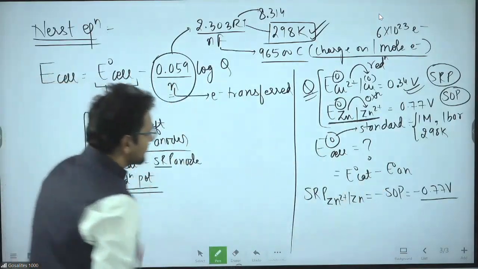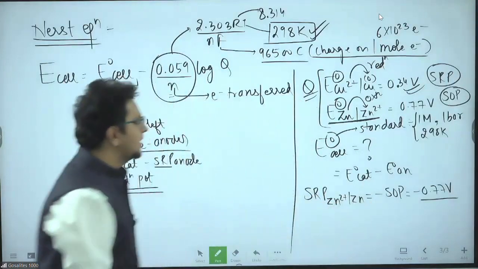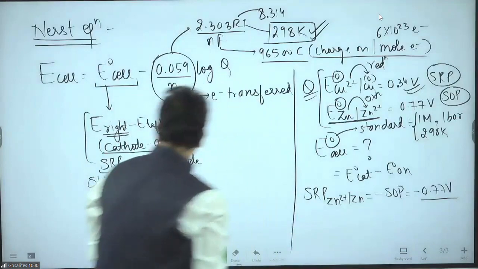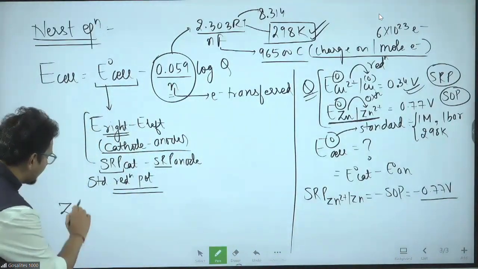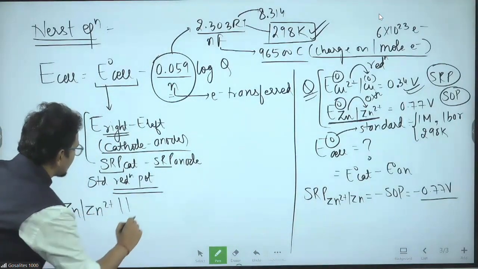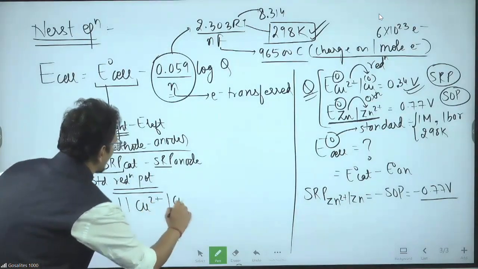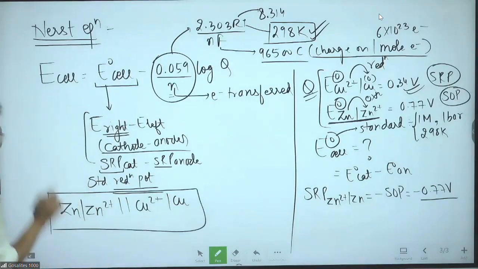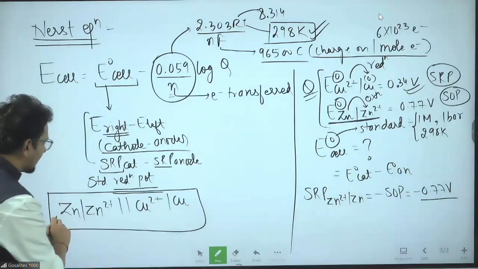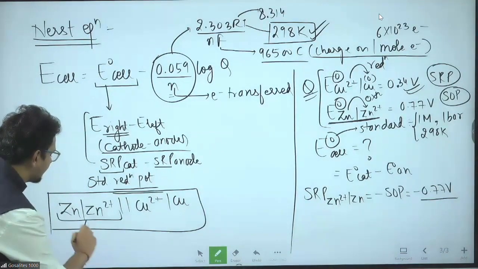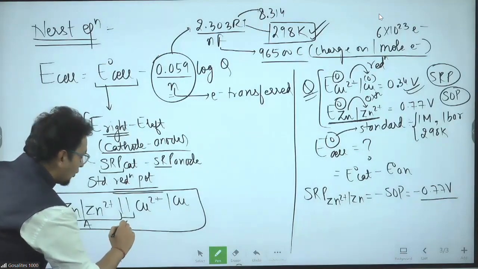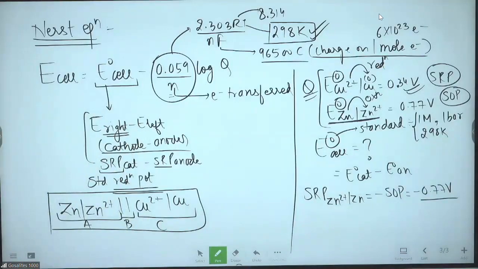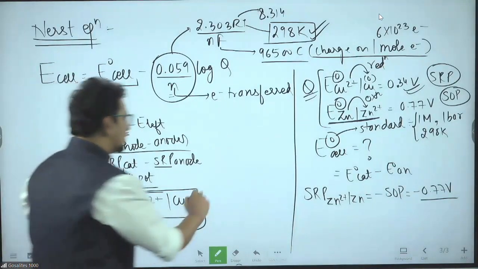Next, going ahead, SRP of Zn2 plus slash Zn is equal to minus SOP is equal to minus 0.77 volt. Now what they will give in the exam, they will give you Zn slash Zn2 plus salt bridge copper 2 plus slash copper. This is called cell notation. For cell notation, remember ABC. ABC means anode, bridge, salt bridge, cathode.